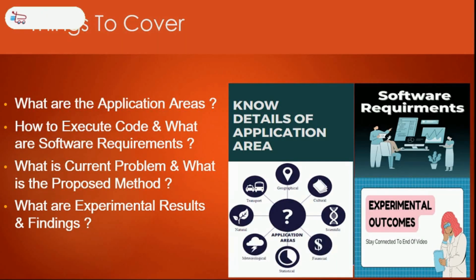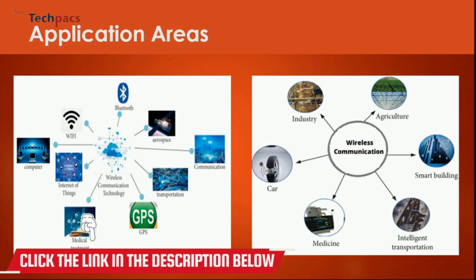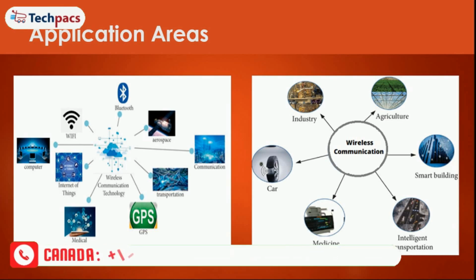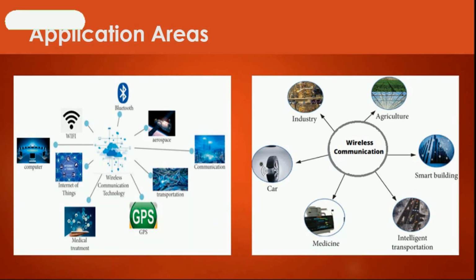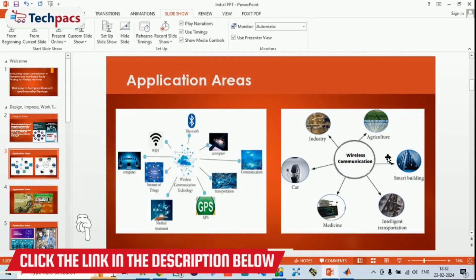So let's talk about the application areas. The designed system is specifically for wireless communication. You can see it can be implemented in many areas, like industrial purposes, the agriculture domain to achieve smart agriculture, smart buildings, smart cities, where sensor-based data is to be transmitted wirelessly from one location to another. Other than that, for biomedical applications, for communication purposes, for the Internet of Things, for communication over Wi-Fi and Bluetooth, all these application areas can be covered in this application.